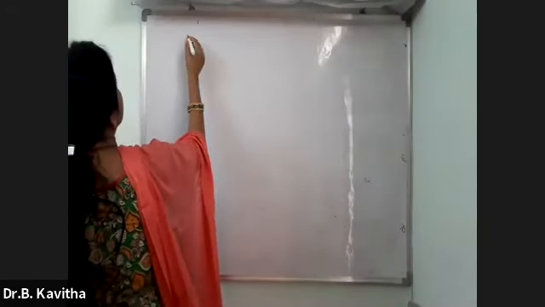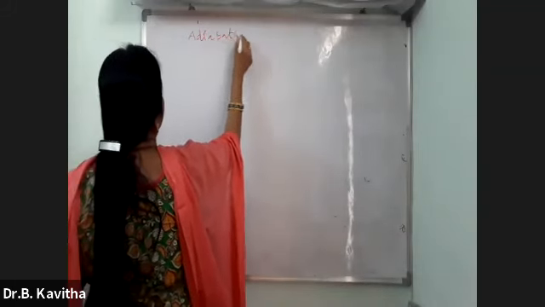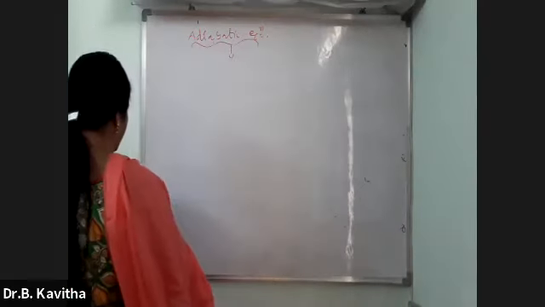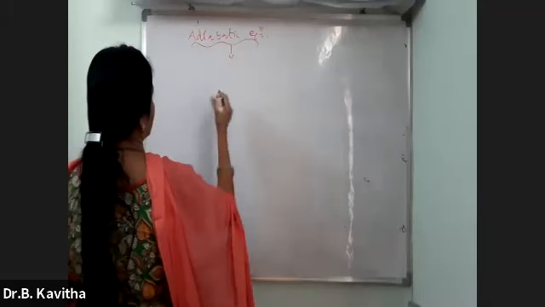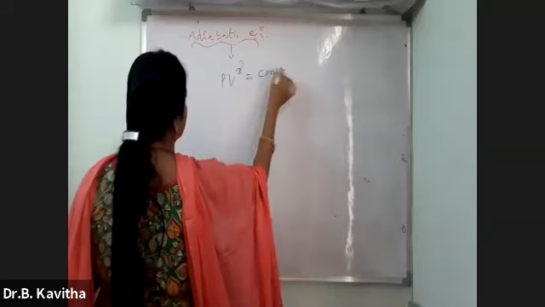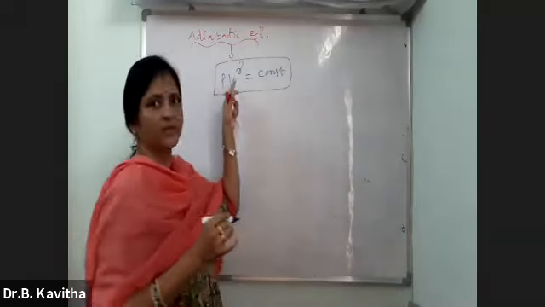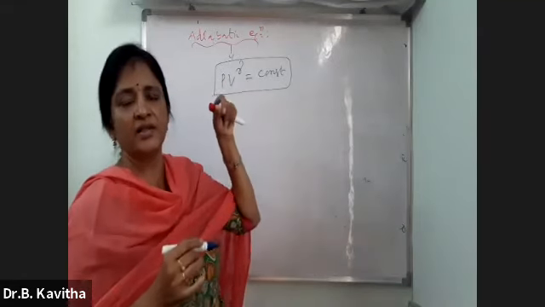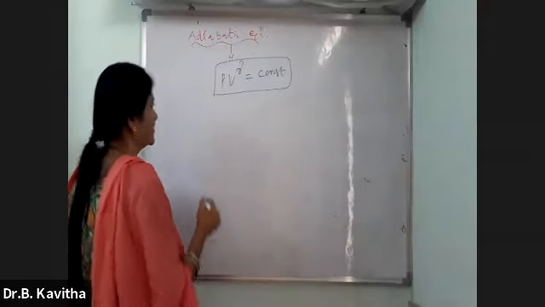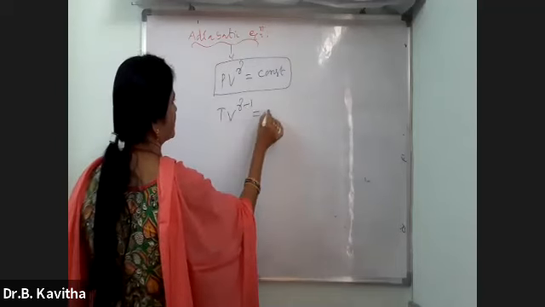What is that? Adiabatic equation. And that equation, as you know, everybody, is PV to the power of gamma is constant. P is pressure, V is volume, and gamma is the ratio between Cp and Cv. And one more equation is also there, that is TV to the power of gamma minus 1 is constant.